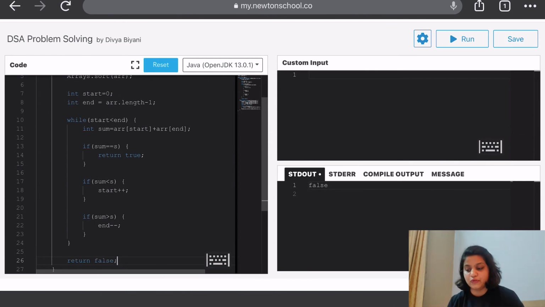Now we are going to go for a custom run case, a custom input. Taking a 5 element array and having the sum 12 as we discussed, and the array 1 2 3 7 and 5, let's see if this particular approach is able to give us the answer in this particular case, which is true.